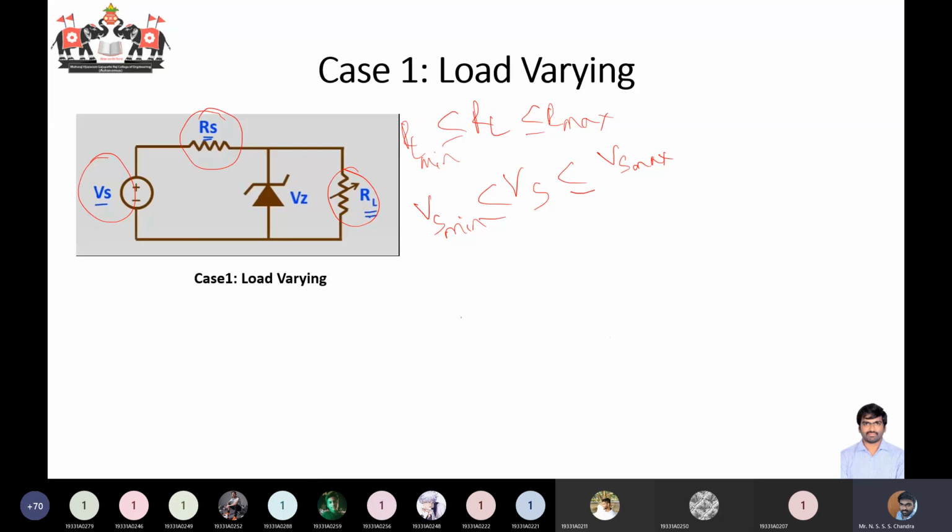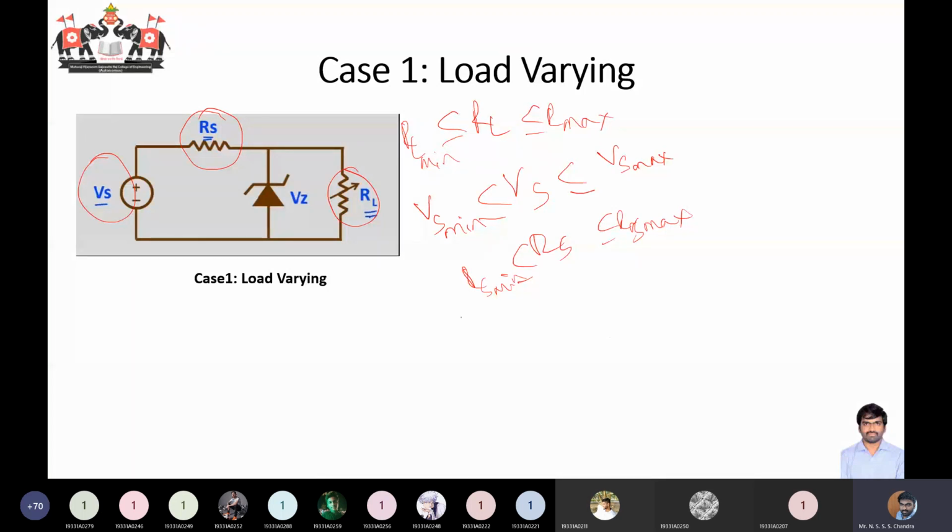You cannot have one single Zener diode which can operate for all ranges of voltages. For everything there will be some limits, and within those limits it can ensure that the output voltage will be constant. Similarly, your RS can have some limitations, RS minimum and RS maximum. So we will be determining three different cases. The first case that we are going to see is when the load is varying.